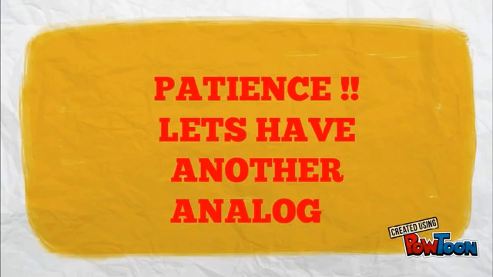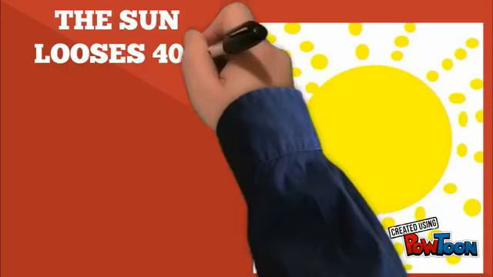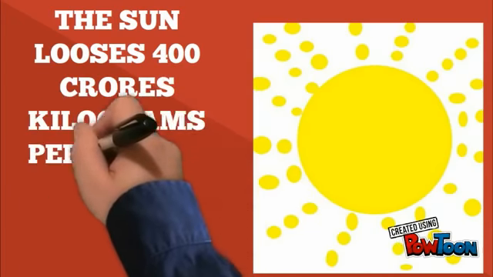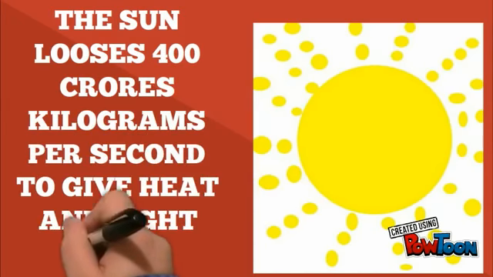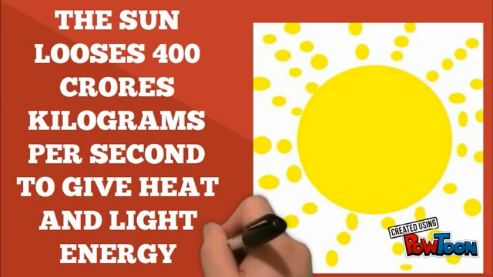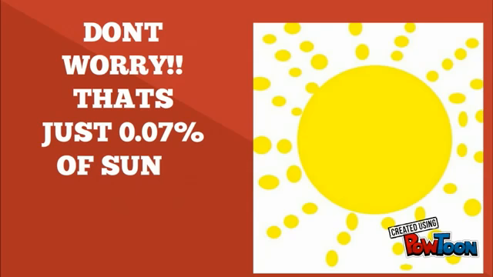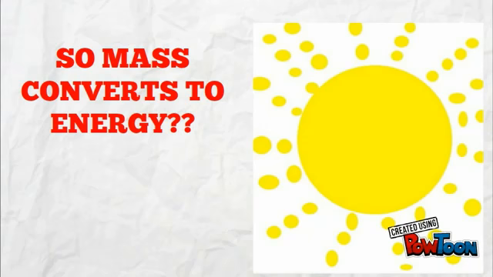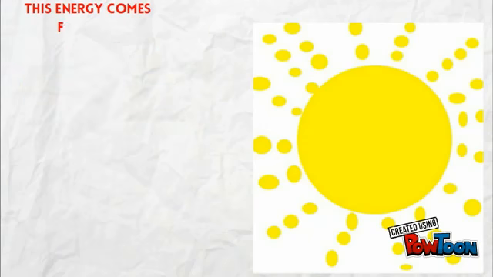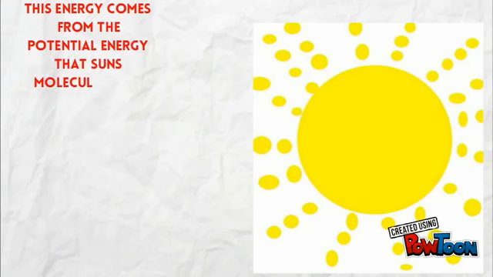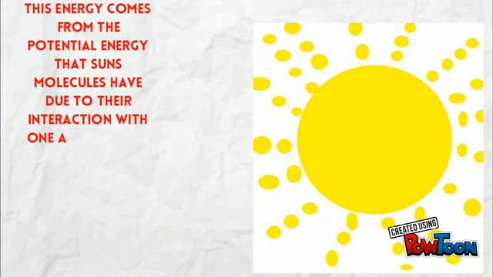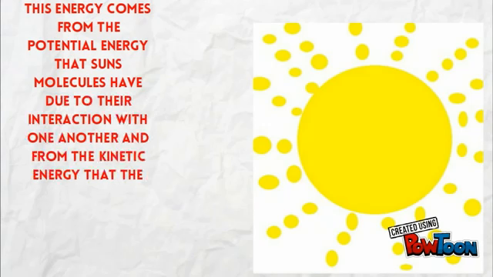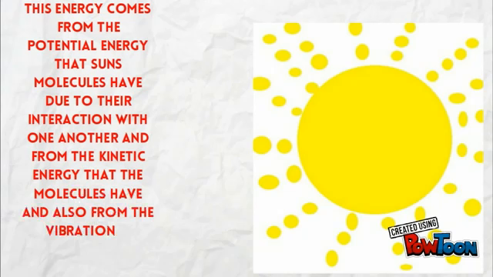Patience, grasshoppers. Let's have another analogy. The sun loses 400 crore kilograms per second to produce heat and light energy. Don't worry, that's just 0.07% of the sun's total mass. Wait a second, so am I saying mass converts to energy? No, that's alchemy. This energy comes from the potential energy that the sun's molecules have due to their interactions with one another, from the kinetic energy that the molecules have, and also from the vibrational energy that they possess.